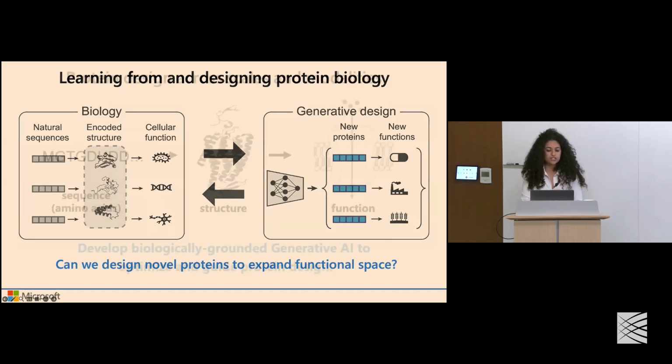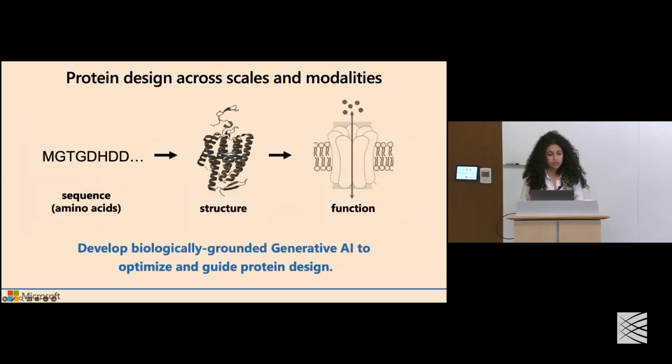So today we're going to dive into some of our recent work in our team, where we've developed these diffusion models that are biologically grounded, whether in the biophysics of protein structure or in the evolutionary landscape of protein sequence, to try to optimize and guide protein design across these levels.